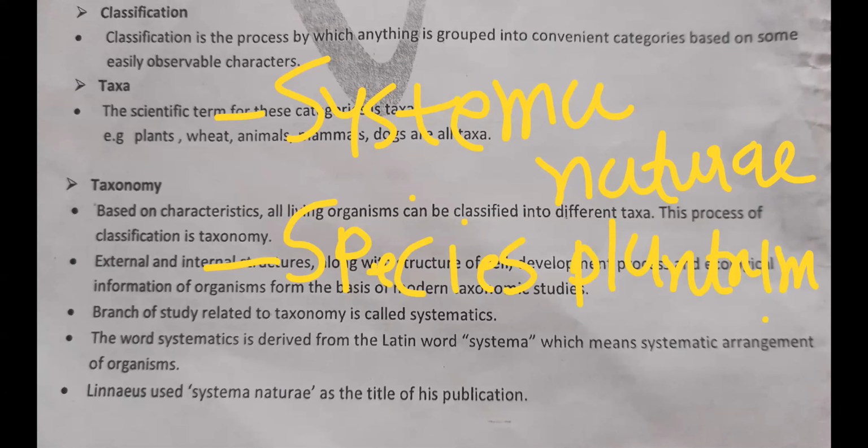Note down this information for NEET. Father of taxonomy, Carolus Linnaeus. He wrote 2 books. One, Systema Naturae, and second, Species Plantrum. Okay. Now, some question answers. What type of information is included in modern taxonomic studies?